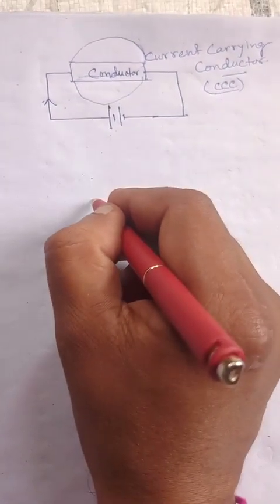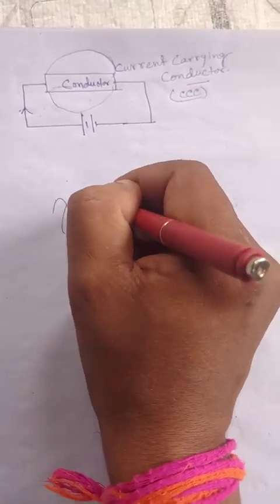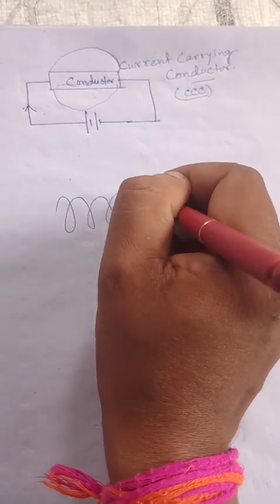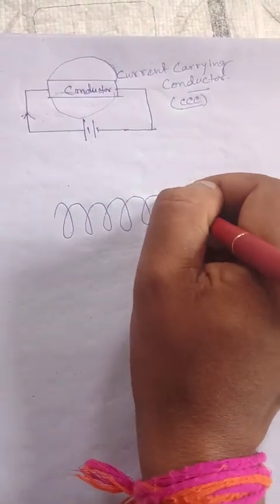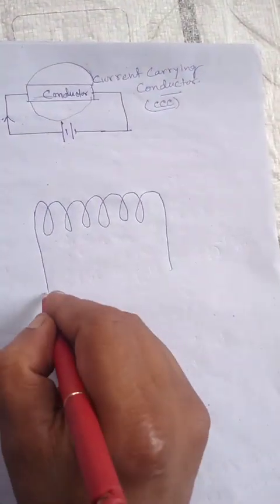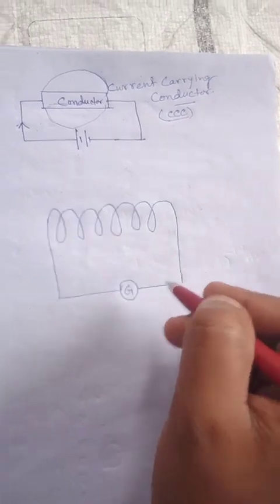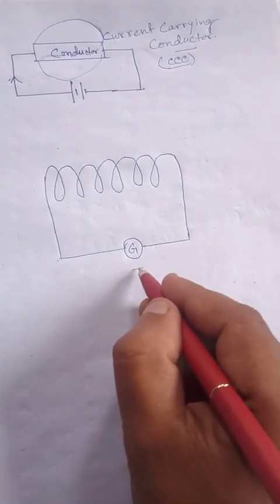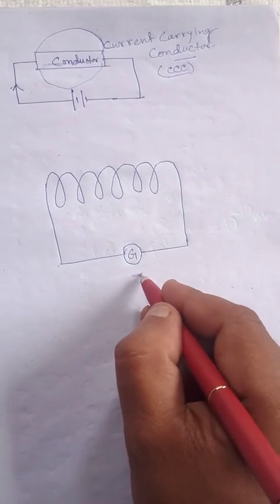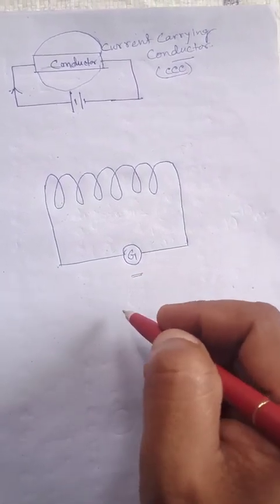He takes a coil like that and connects it with a galvanometer. What is a galvanometer? A galvanometer is a device which detects whether there is current flowing through the circuit or not.